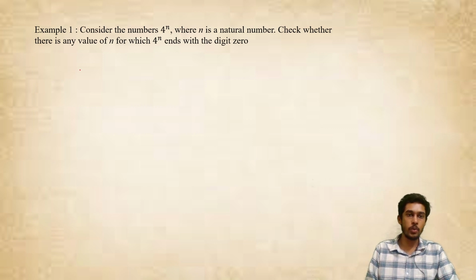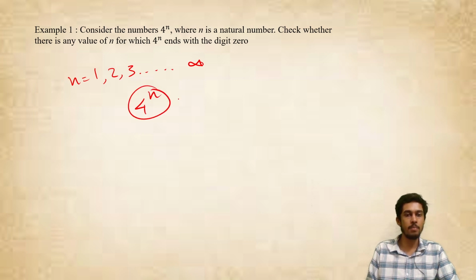So now this question says, consider a number 4 to the power n where n is a natural number. Check whether there is any value of n for which 4 to the power n ends with a digit 0. So basically n is any natural number, which means n can be equal to 1, 2, 3 and so on, it can go to positive infinity. So they're asking, check whether for any value of n, this number can have 0 in the last digit.